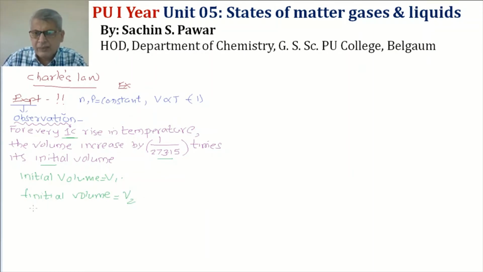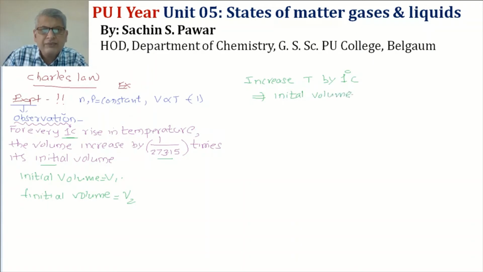Suppose we increase the temperature by 1 degree Celsius, then what's going to happen to the initial volume? Initial volume will increase, right?